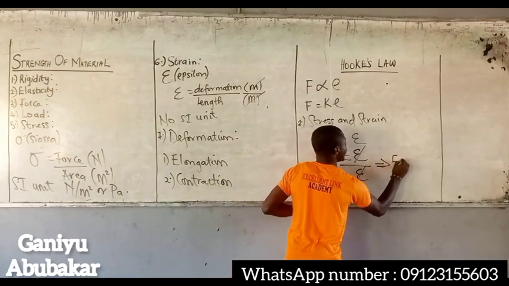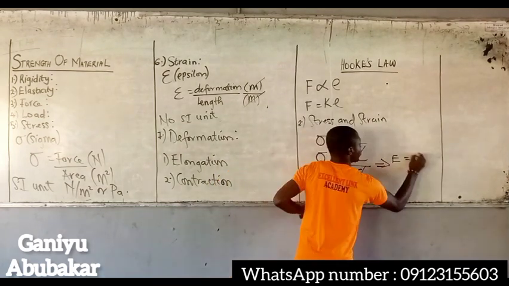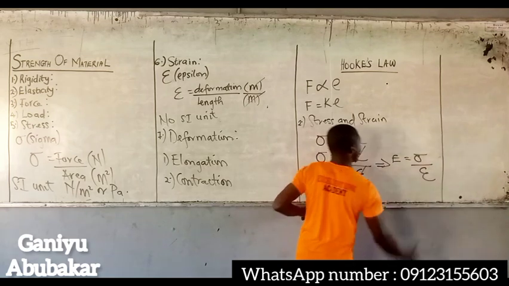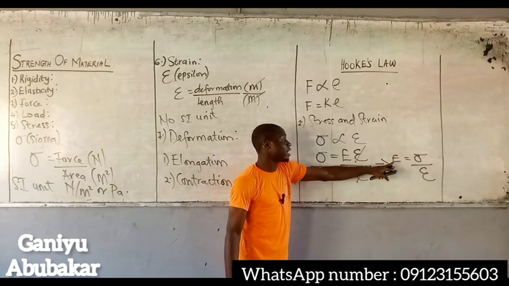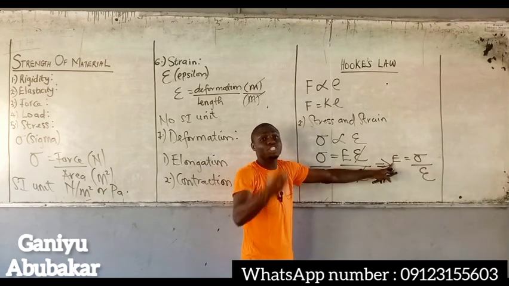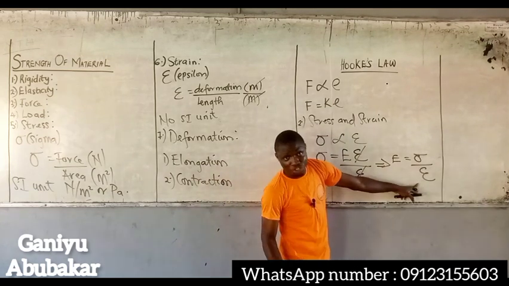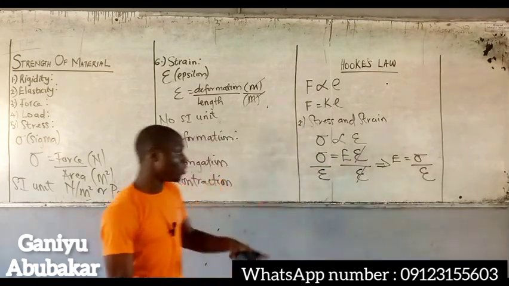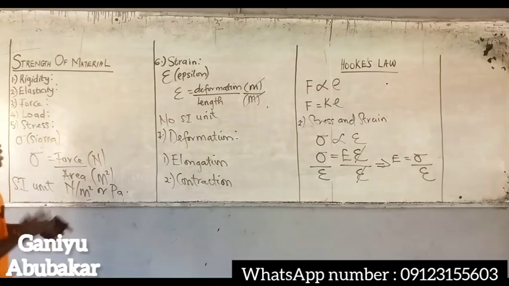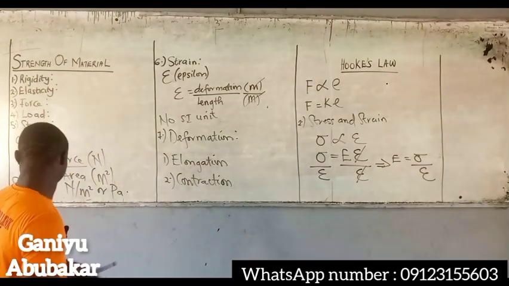Hence, Young's modulus E is equal to stress over strain. So if I'm to define Young's modulus, it is simply the ratio of stress to strain. So that's the definition of Young's modulus. At this point, let's do some mathematical manipulations.